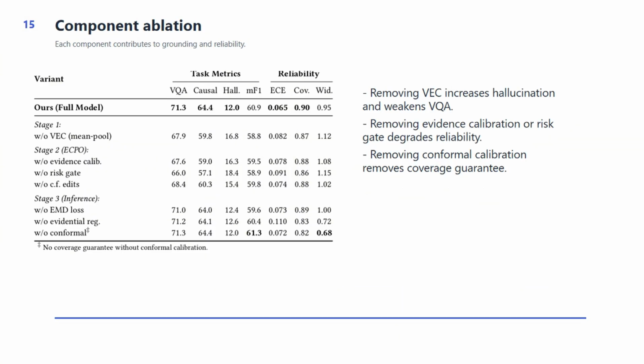Table 7 explains why each component is needed. Without VEC, VQA drops and hallucination rises. Without evidence collaboration or the risk gate, reliability degrades because ambiguous updates can affect the policy. Without conformal calibration, the model loses the coverage guarantee. The ablation therefore supports the full design: better evidence tokens, safer updates, and measurable uncertainty.